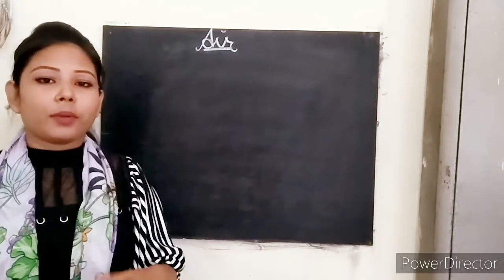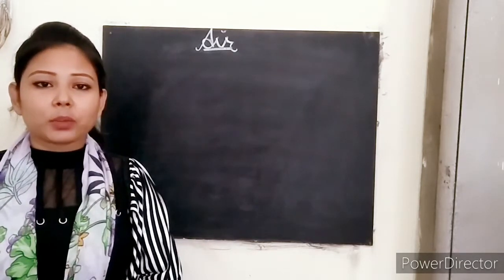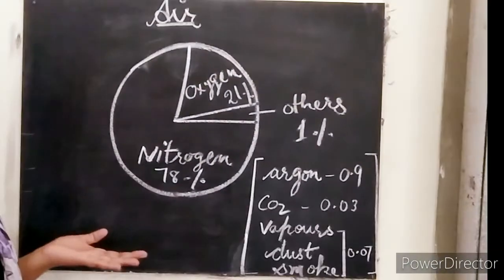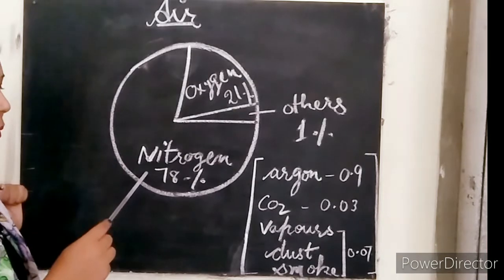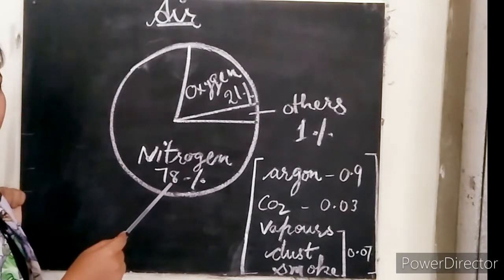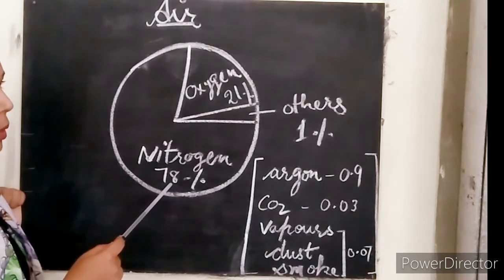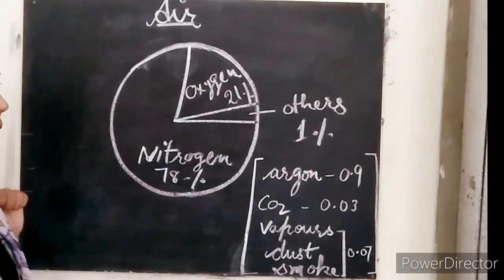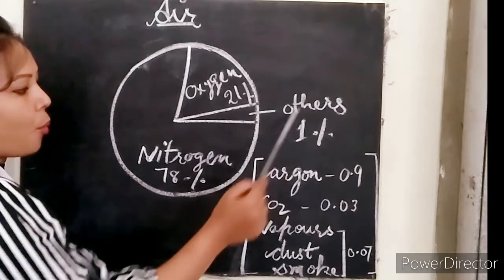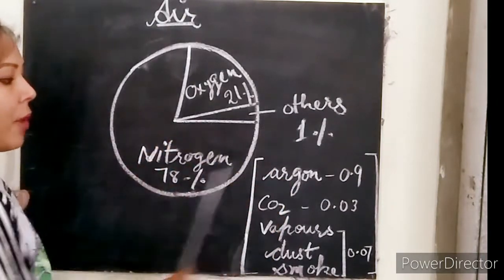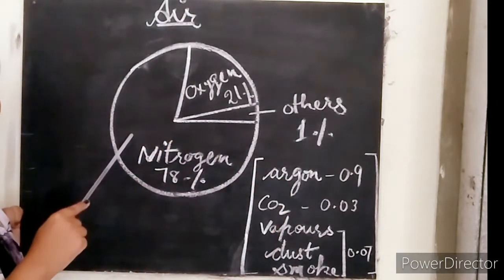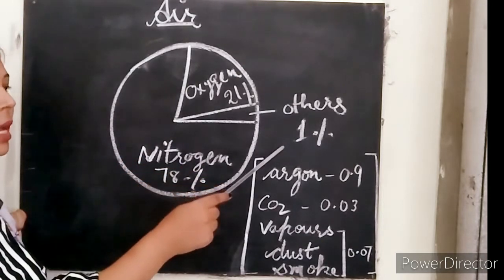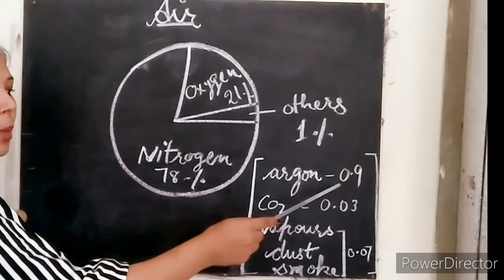So first of all, we will learn something about the composition of air. So let's see. Here is the composition of air. Nitrogen is 78% present in the atmosphere, and oxygen is 21%, clear, and others are 1%. So of all 100%, 78 is nitrogen and 21 is oxygen, and the rest of the 1% includes argon, which is